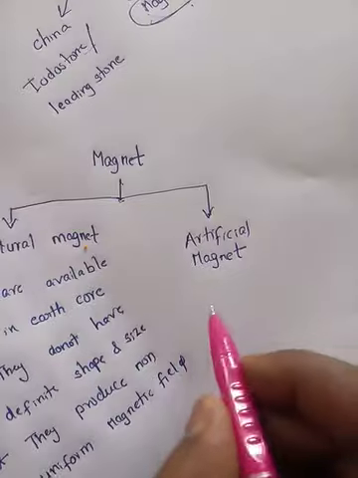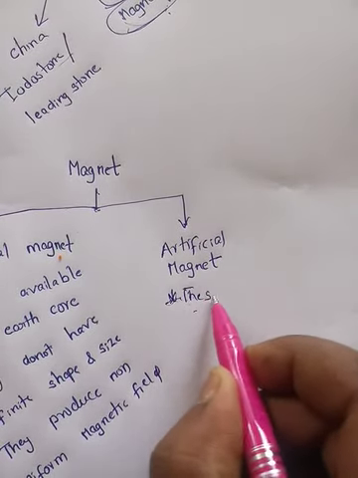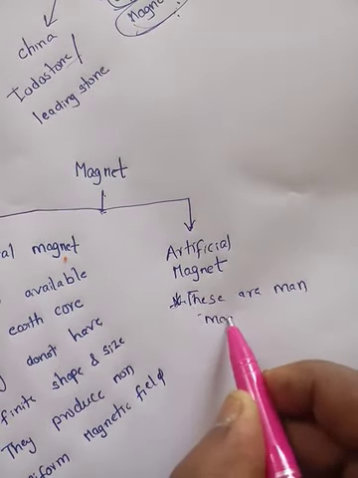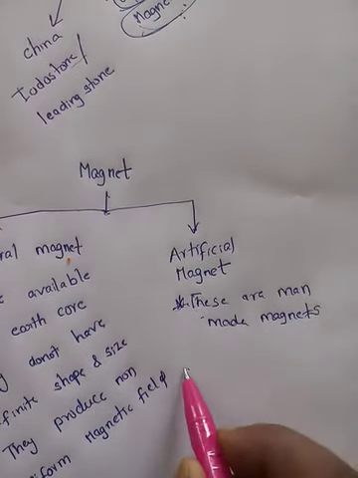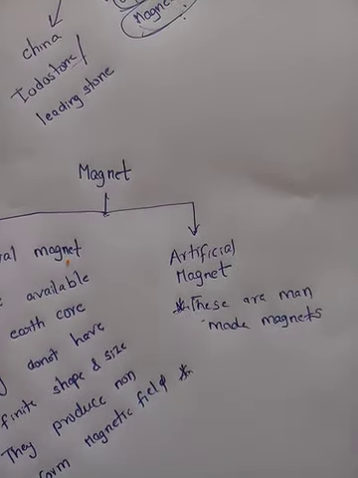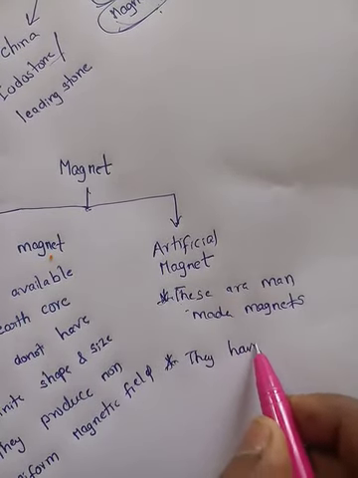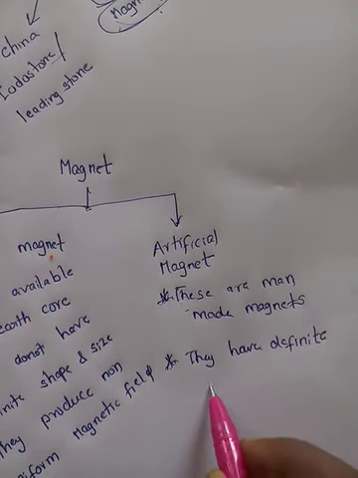What about artificial magnets? These are made by us, so we can say that these are man-made magnets, and we can create them however we want, right? They have definite shape and size.